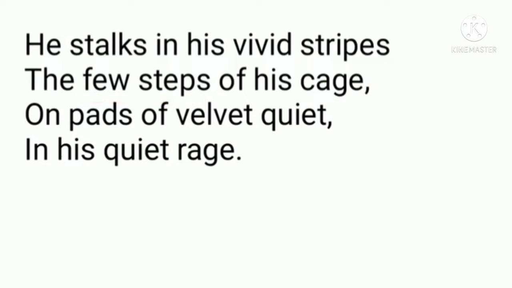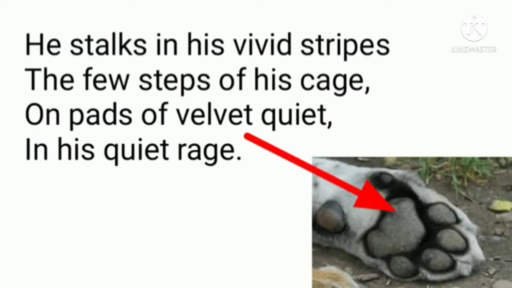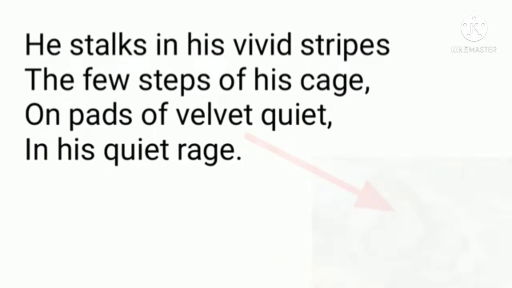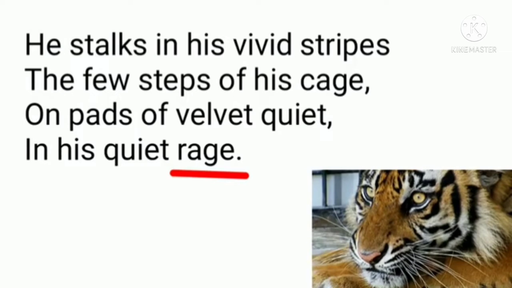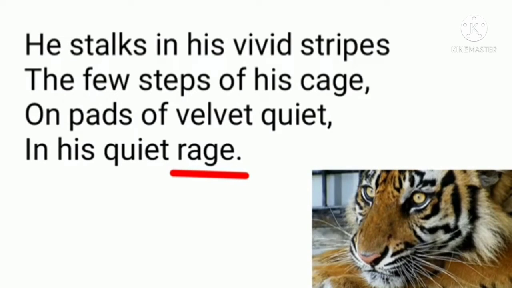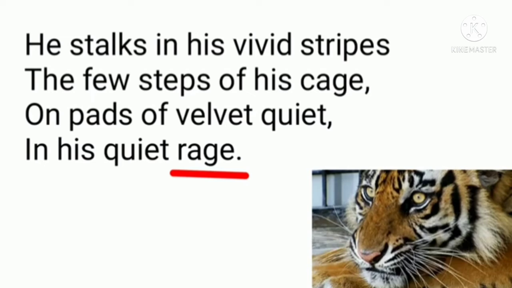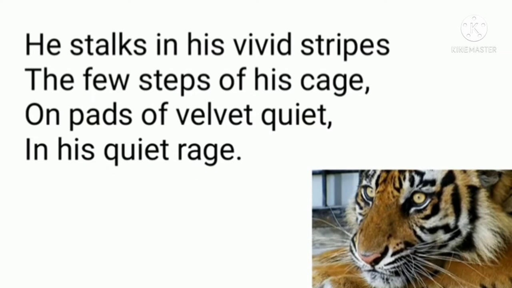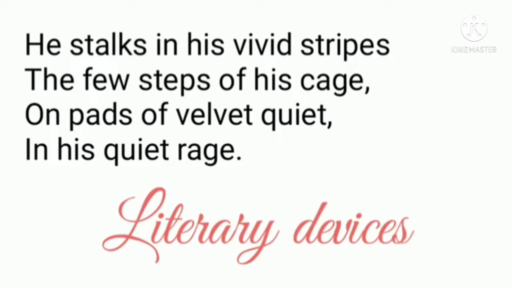Then on pads of velvet white, the pads, the paws of the tiger. Look at this picture. The pads that are very soft like velvet, and the footsteps are quite silent because the footsteps are not making any noise. In his quiet rage, rage means anger. Quiet means very silent anger because he was helpless.